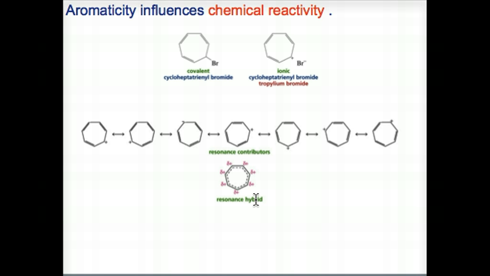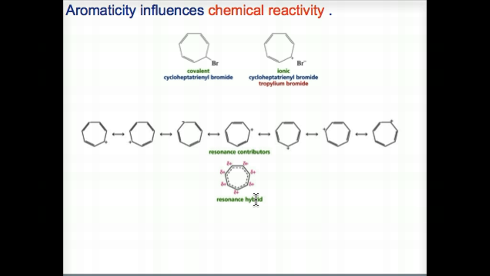Okay, as we continue our discussion of aromaticity, let's take a look at this. This is another example of the influence of aromaticity on chemical reactivity. In general, alkyl halides tend to be nonpolar covalent compounds, so they are soluble in nonpolar solvents and insoluble in water, as we would expect. However, cycloheptatrienyl bromide is an alkyl halide that behaves like an ionic compound, which means it's going to be insoluble in nonpolar solvents but soluble in water. It is ionic because its cation is aromatic.